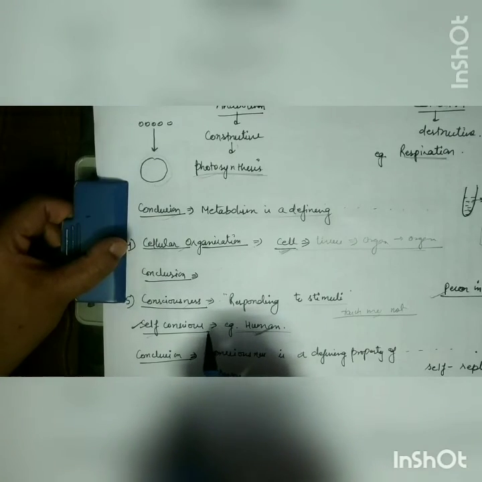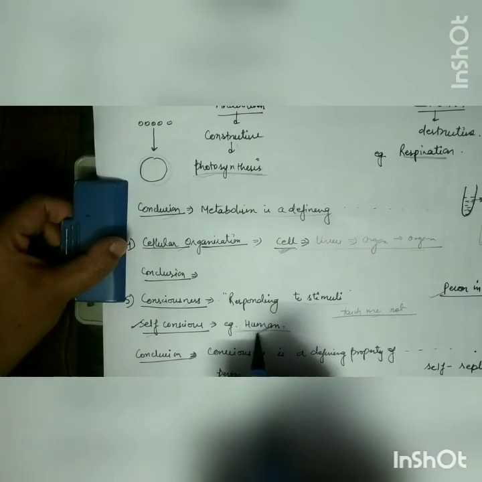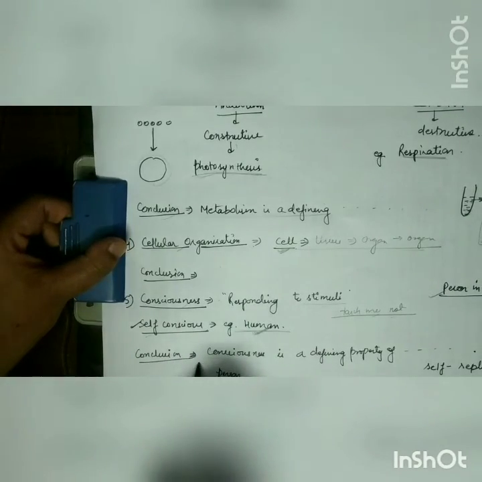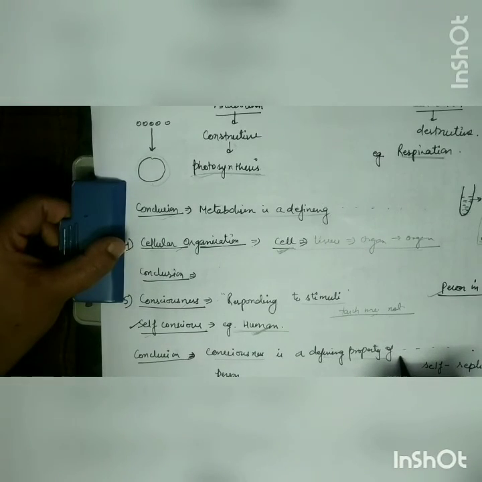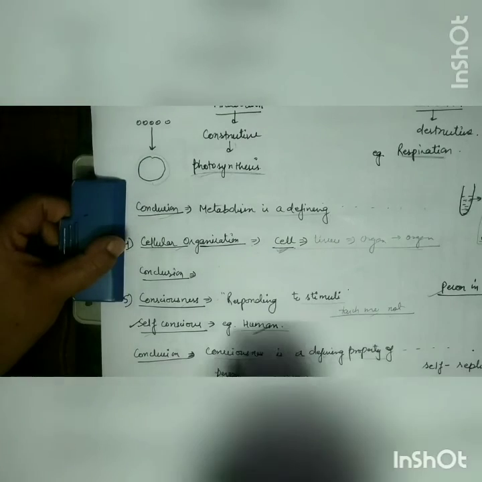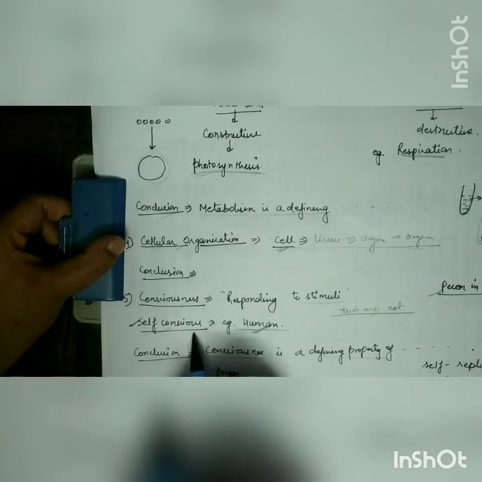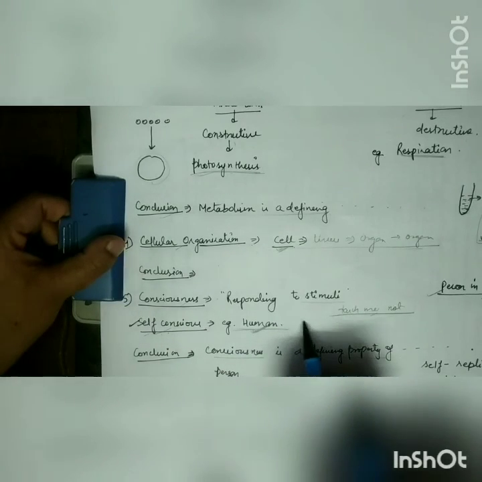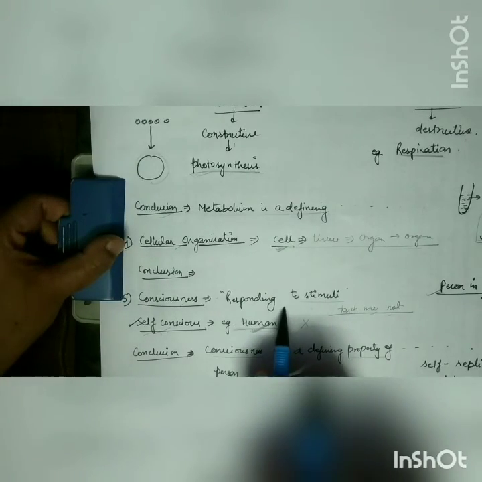What is the meaning? We have the power to think more and more. We are more advanced. So in conclusion, consciousness is a defining property of living organisms. It cannot happen in non-living things. But if I ask whether self-consciousness is a defining property, then you will say no, because it is happening only in human beings. It is not in the plant.